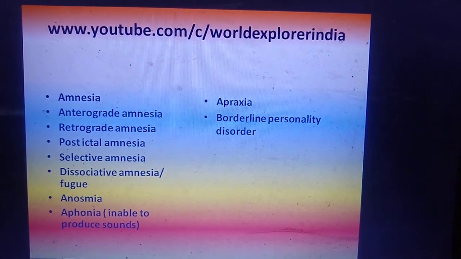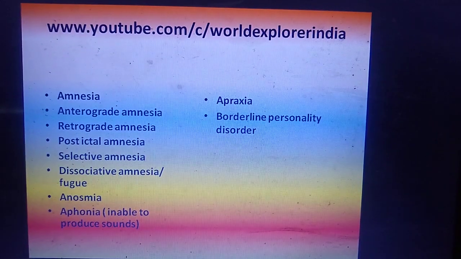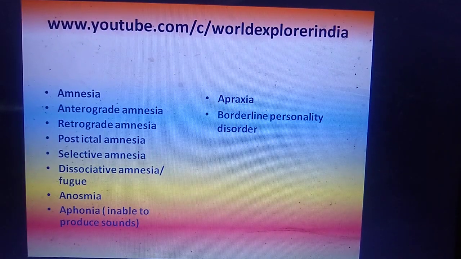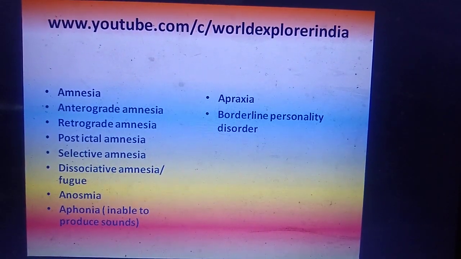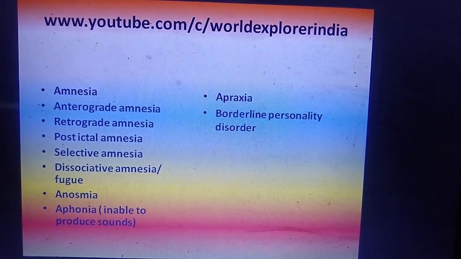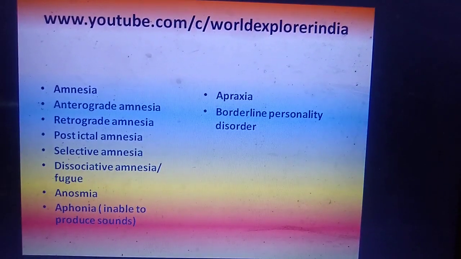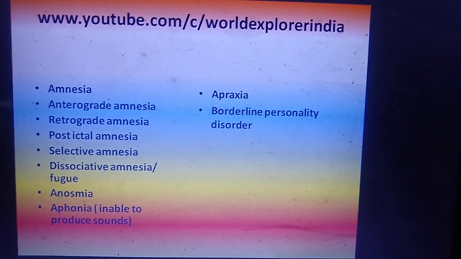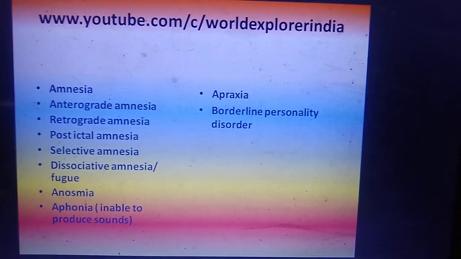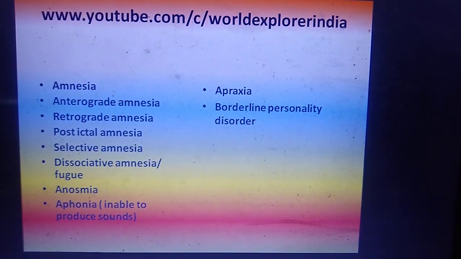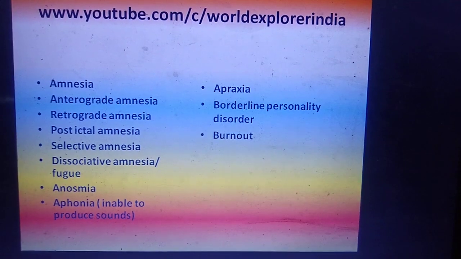Next is borderline personality disorder. In this disorder, these persons are having very extreme decisions. Even for a minor thing they will take an extreme decision, means even for a small scolding they say that they are going to commit suicide, or they may injure themselves, or they may try to fight with others. So this is called borderline personality. They are at the extreme border, they will take extreme decisions, then it is called borderline personality disorder.